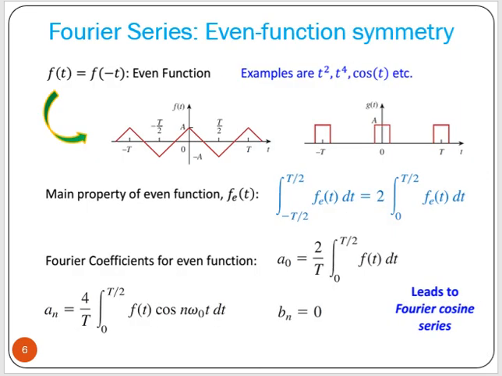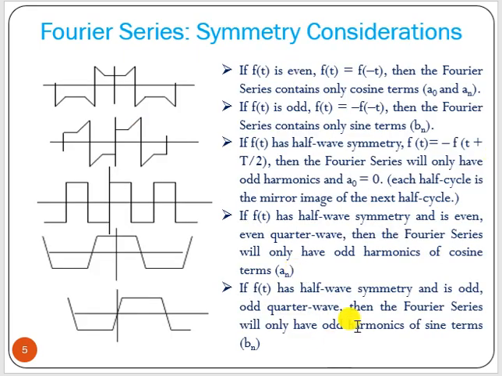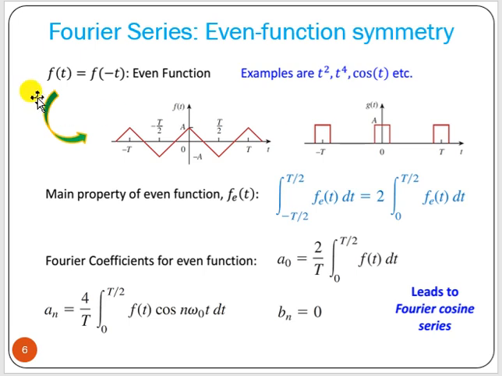Now let us explain all the points of symmetry consideration again. If it is an even function, that means f(t) equals f(-t). Whatever the value of f(t), if we take f(-t), the values are the same. That is called an even function. An even function is symmetrical about the y-axis. Here also it is symmetrical about the y-axis.